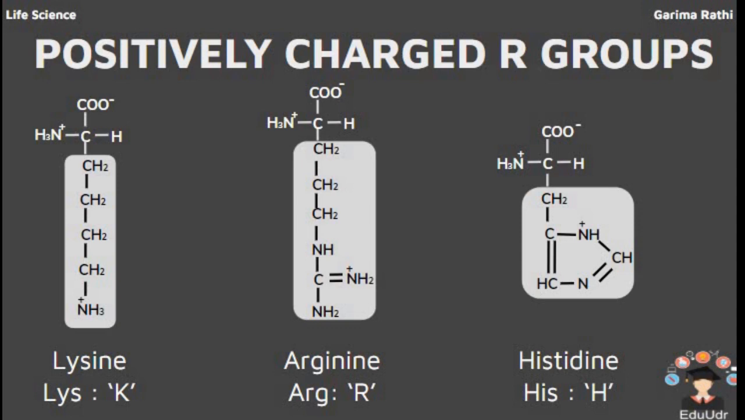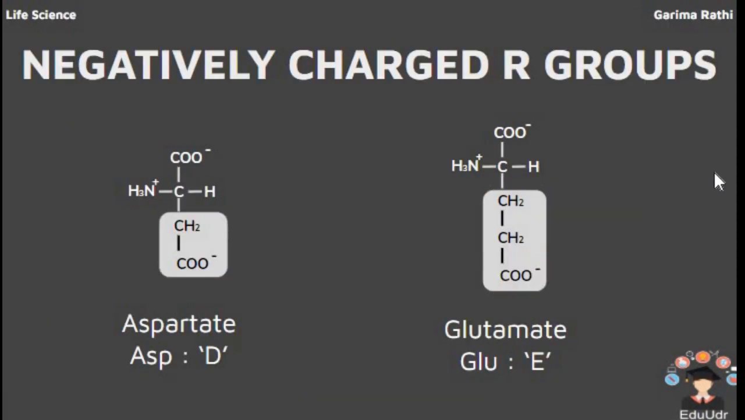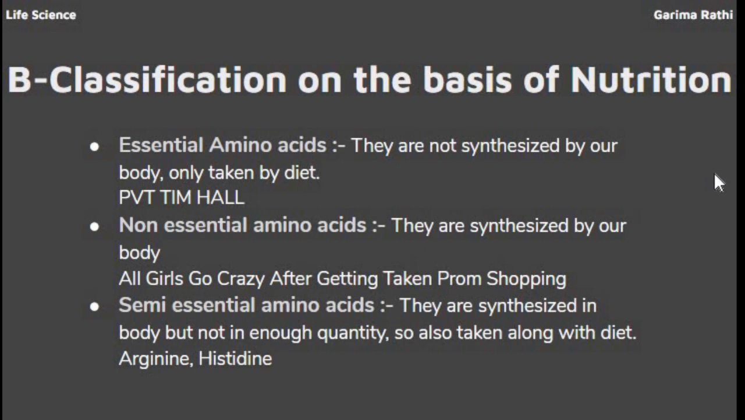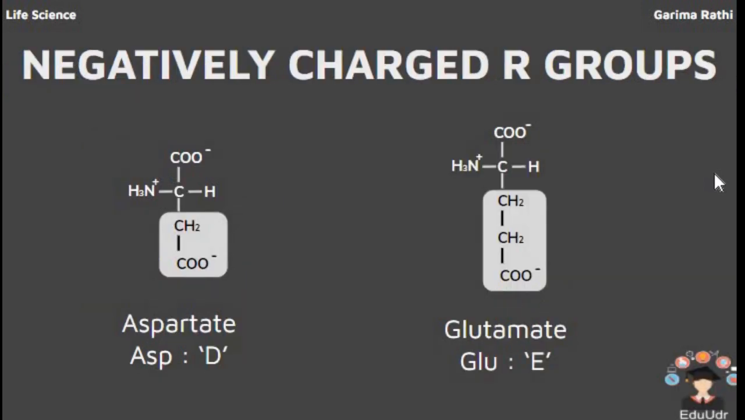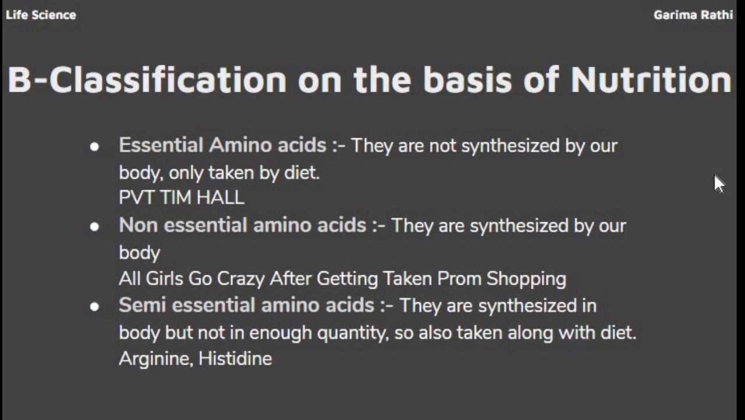Next are positively charged R groups. There are 3 amino acids: lysine, arginine and histidine. All these 3 amino acids are hydrophilic in nature, and because of the presence of an extra amino group, they carry an extra positive charge. Their charge varies according to their pK value, which we will discuss in a later lecture. Next, negatively charged R groups. There are two amino acids, aspartate and glutamate. They have an additional carboxylic group in their side chain so they carry a negative charge. Their charges also vary on the basis of pH and pKa value.